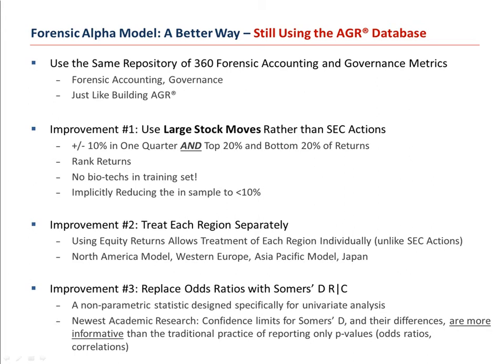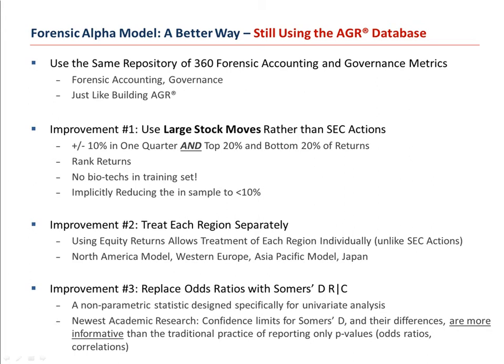The first improvement we made is that rather than using SEC actions, which we now know are missing the lion's share of the data, we used large stock returns. So what the SEC doesn't catch, we believe the equity market does catch. For purposes of the FAM, we used companies that saw quarterly stock moves of absolute value greater than 10%, so up or down. But there's one caveat: we excluded the biopharmas because we're looking for stock moves that can be explained by this transparency opacity continuum, not product failures or clinical trials.